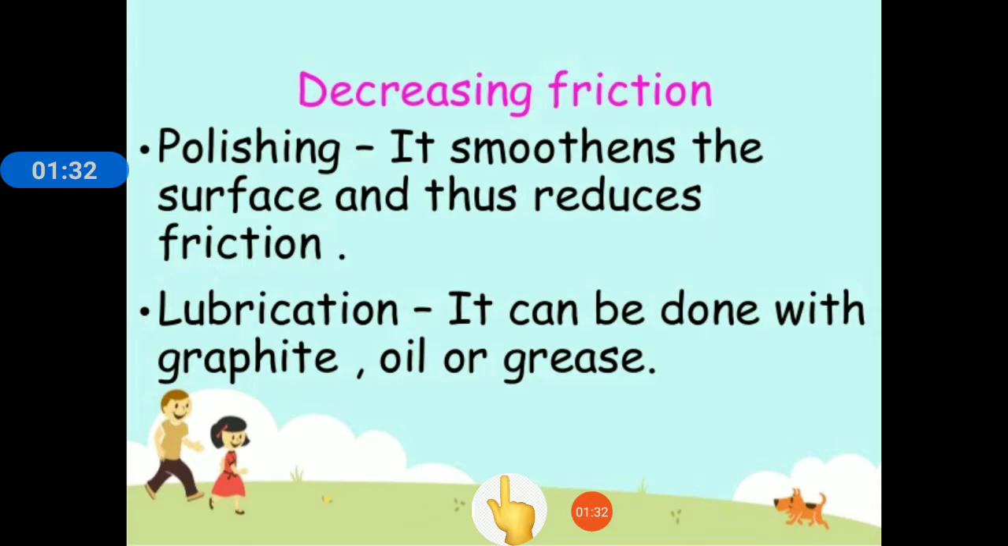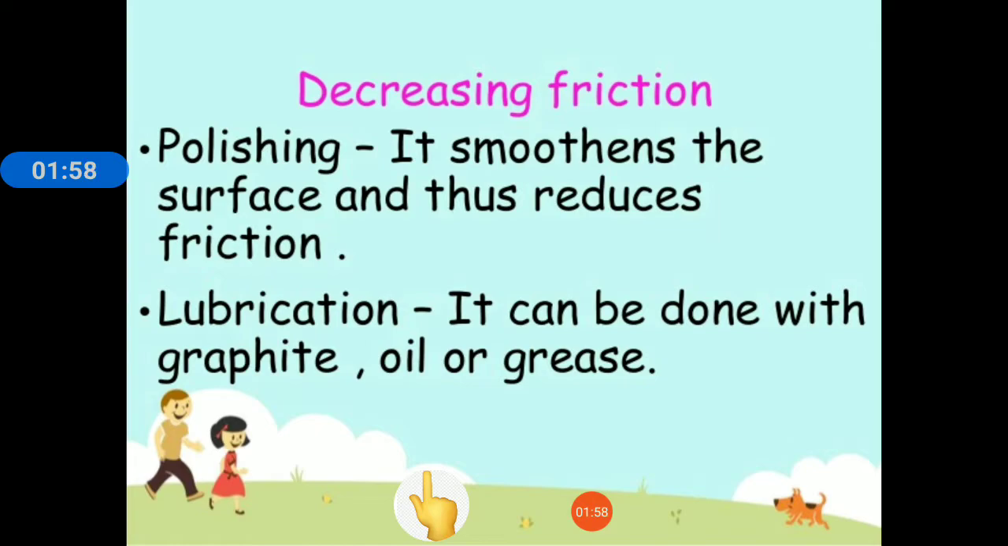We can make the surface smoother by polishing the surface or by oiling it. Oiling the surface is also called lubrication. Polishing smoothens the surface and thus reduces the friction. Lubrication, that is oiling the surfaces, can be done with graphite, oil or grease.